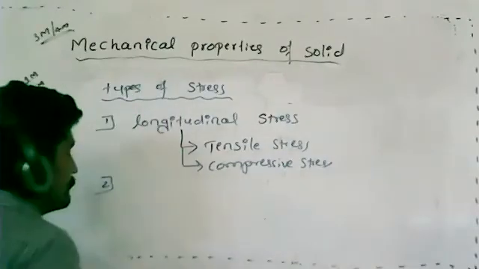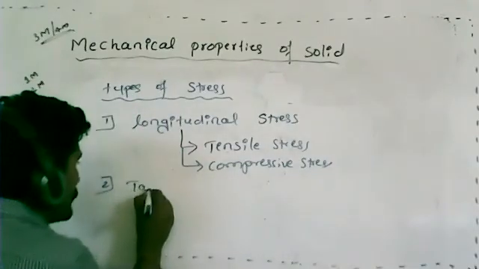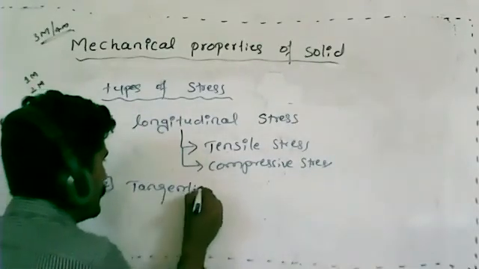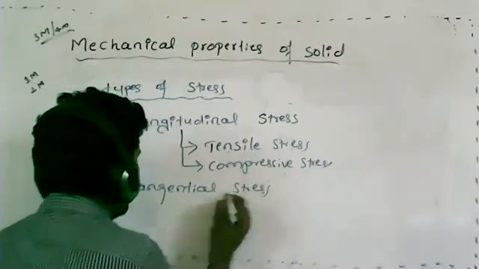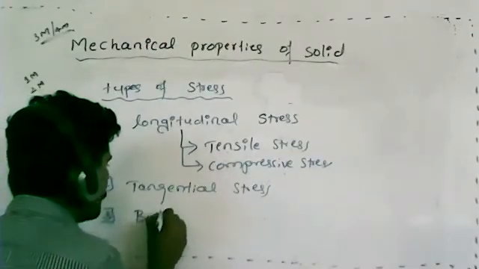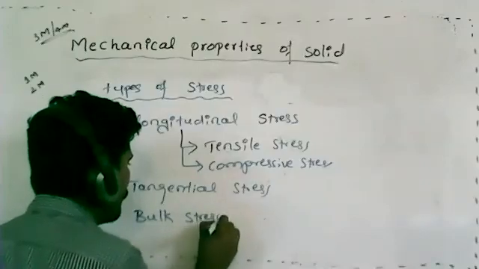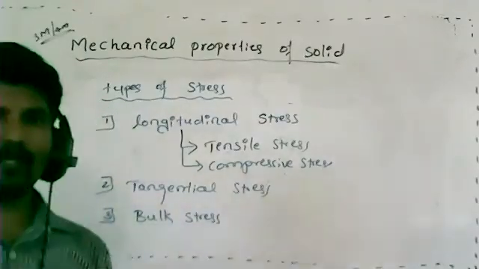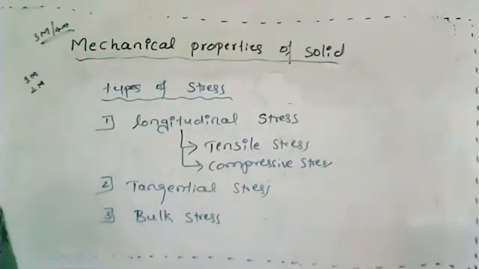The second one is tangential stress. The third one is bulk stress, or we can say volume stress also. Let me explain one by one.